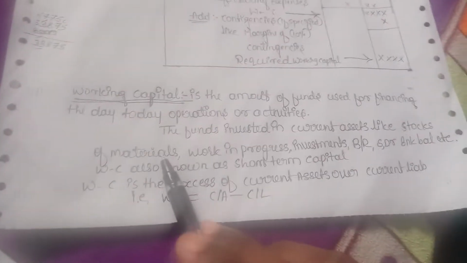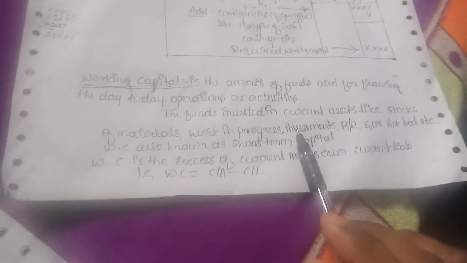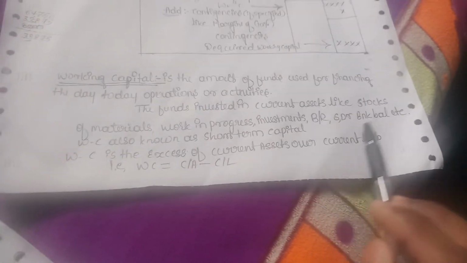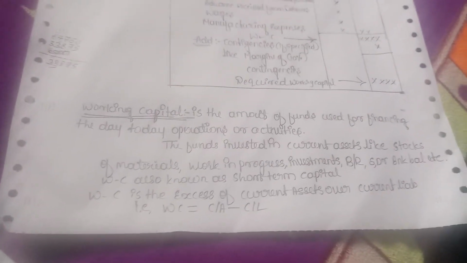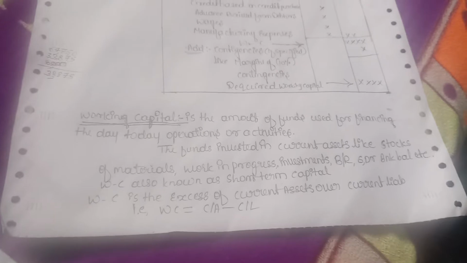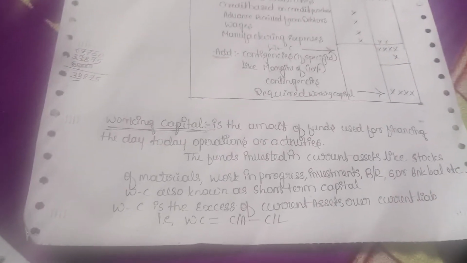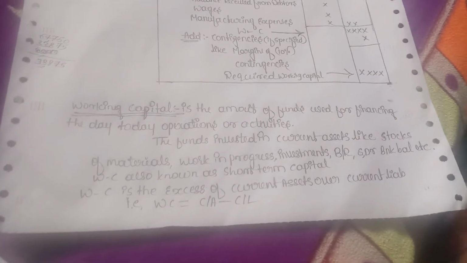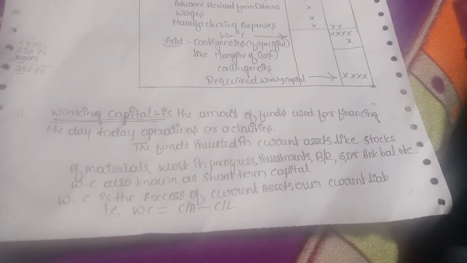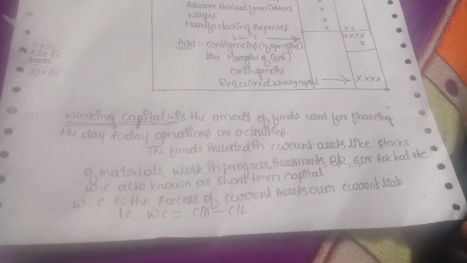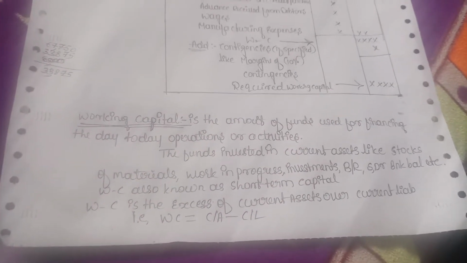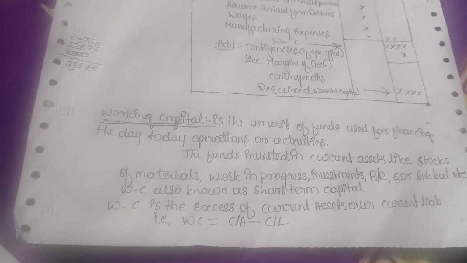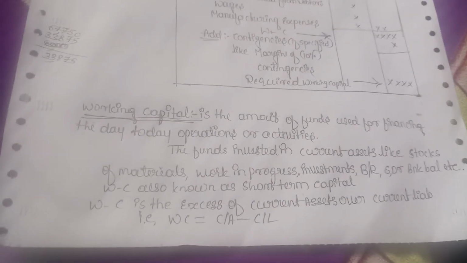The funds are invested in current assets like stock of materials, work in progress, investments, bills receivable, sundry debtors, bank balance, etc. These are the current assets where we invest our funds or capital to meet the daily activities of our business organization.